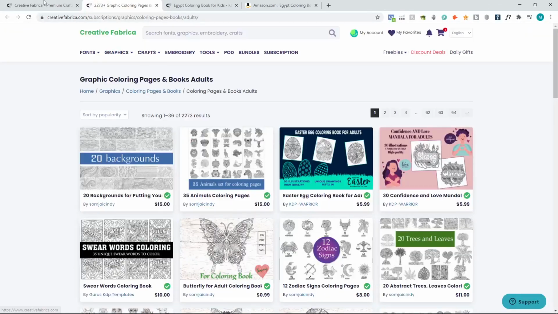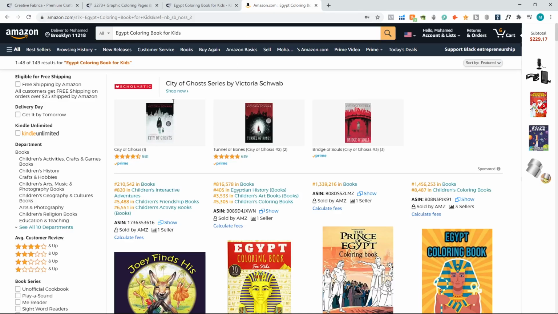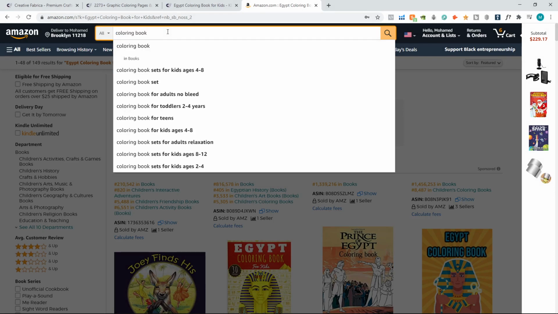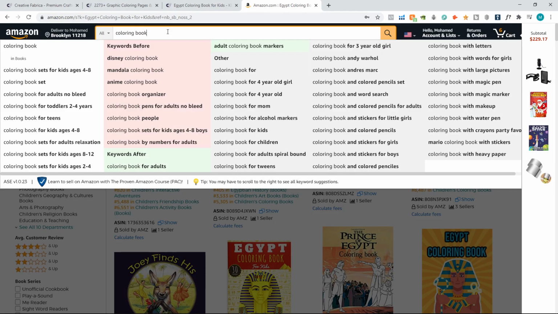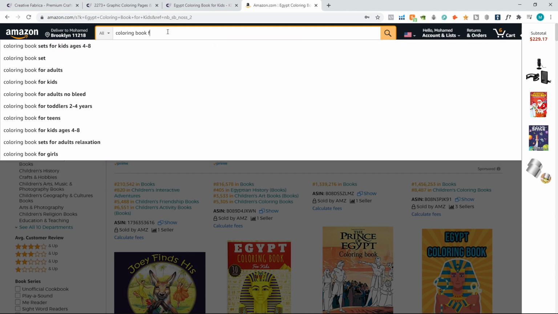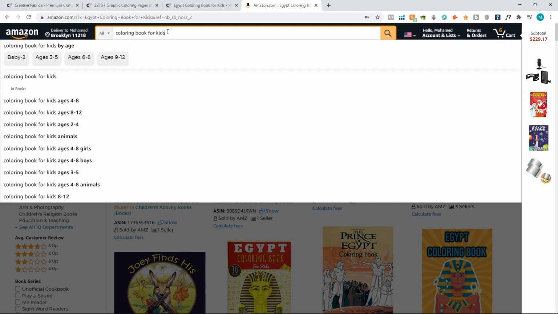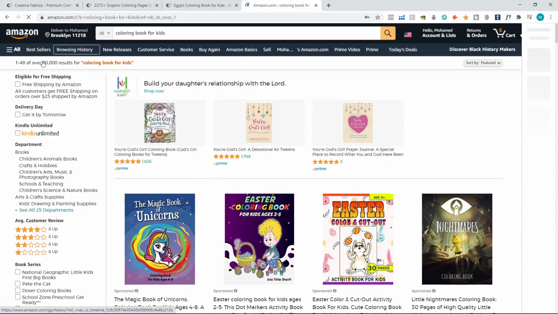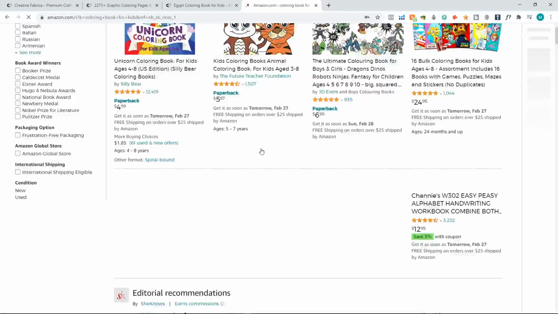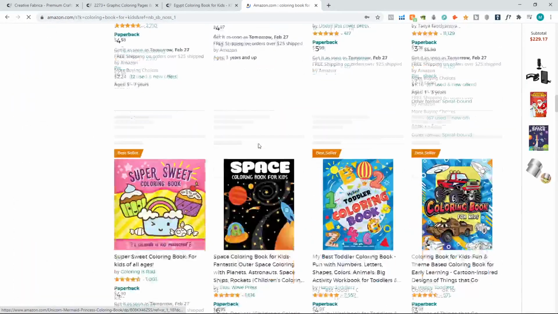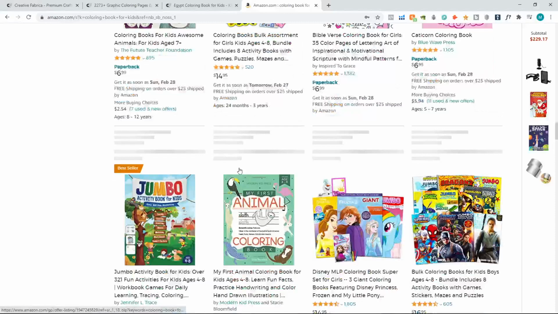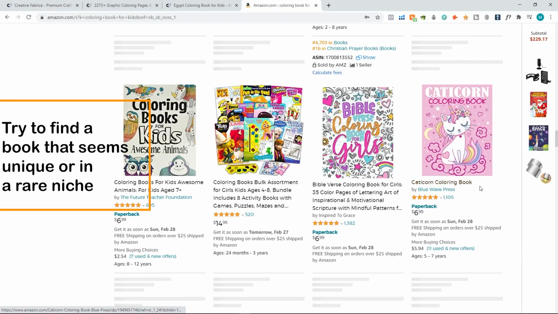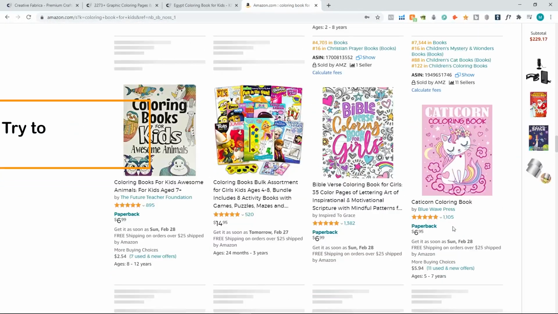So for method number 2, you want to go to Amazon, type in coloring book here, and depending on what you want, you can type in for kids, for teens, or for adults. I like to go with the kids section, okay? And right here you will have so many results. So you want to scroll down here till you find something that maybe will be non-competitive or will sell a lot, and then you could do a little more research on it.